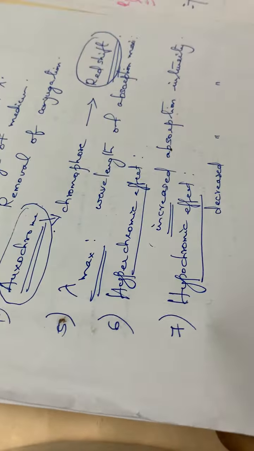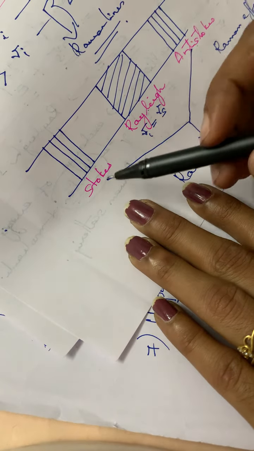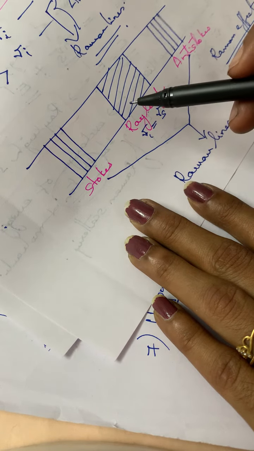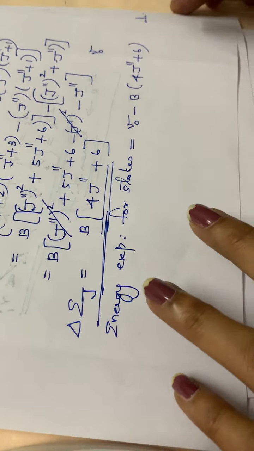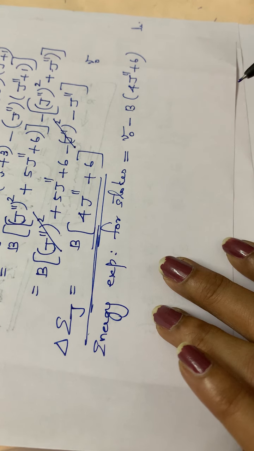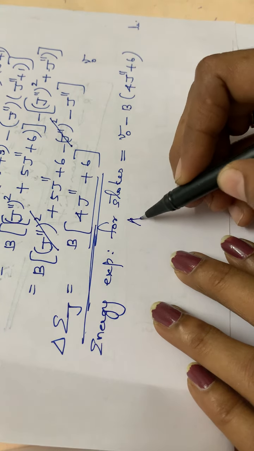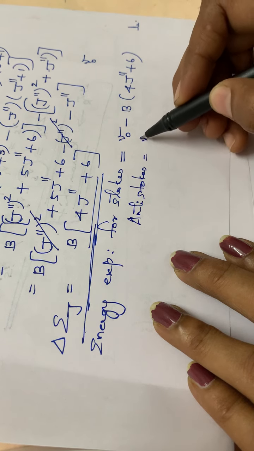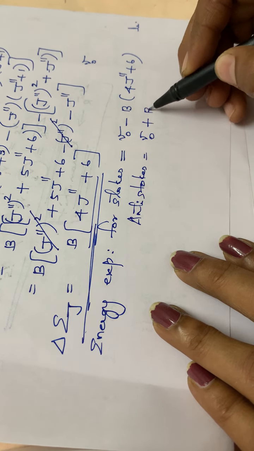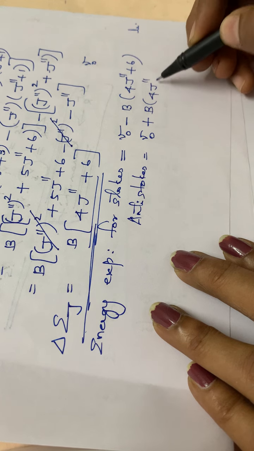Already I had drawn the diagram. The Stokes lines will be coming to the left side of Rayleigh. That means it will have a lower frequency, so it will be nu 0 minus B into 4J2 dash plus 6. And for anti-Stokes, it will be equal to nu 0 plus B into 4J2 dash plus 6.